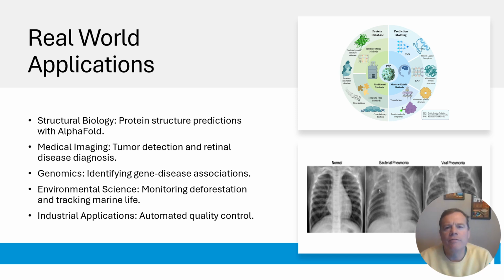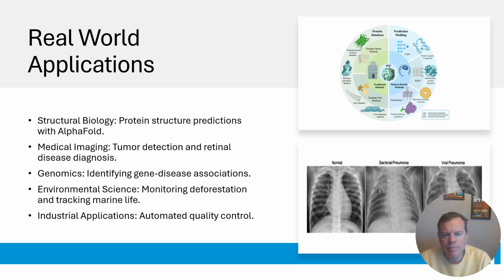The impact of CNNs extends far beyond computer vision. In structural biology, models like AlphaFold predict protein structures with unprecedented accuracy, accelerating drug discovery. In genomics, CNNs analyze DNA sequences to identify genetic disorders.